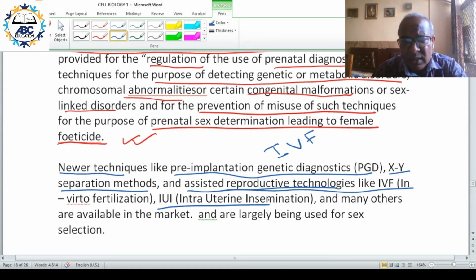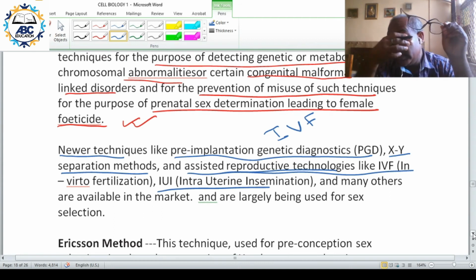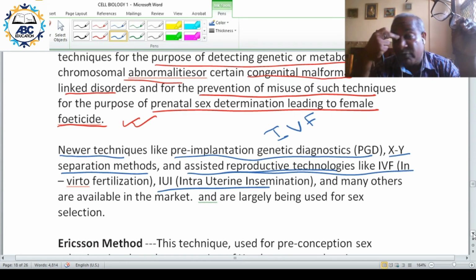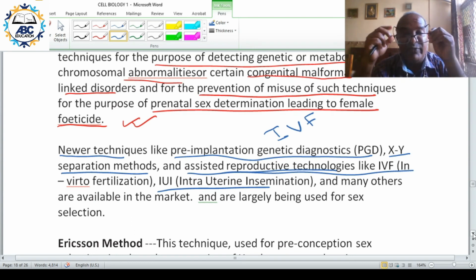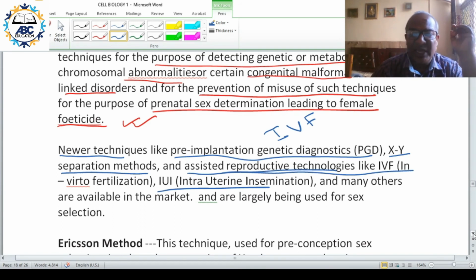So again, what happens is that by the next 10 years, techniques expand. New techniques come into the market, say pre-implantation genetic diagnostics, the Ericsson method. There are several new techniques which come into the market. Therefore, the old act would become ineffective. That is why certain changes were made.